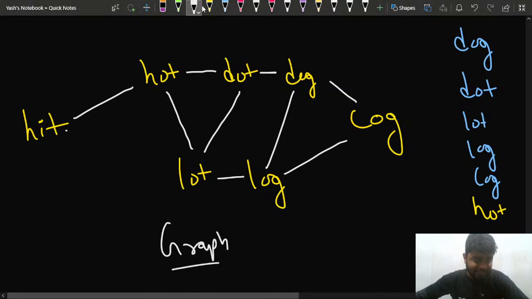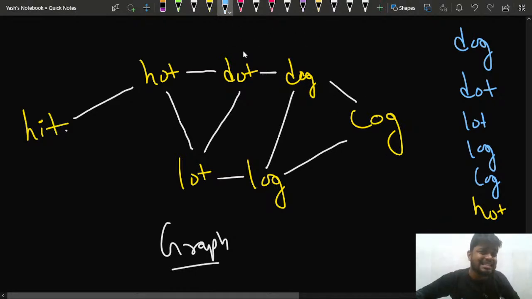What I did was I connected from a particular word to another word. I connected an edge if I was changing just one letter. So like hot and lot, I connected an edge between these two because there is a path, because only one of the letters is changing. Only one alphabet is changing. H is changing to L, right? Similarly, in dog, I'm changing D to L, so dog, log, and dog, cog. So this is the way.